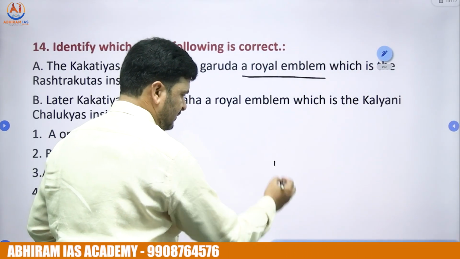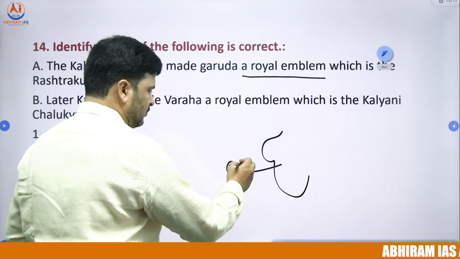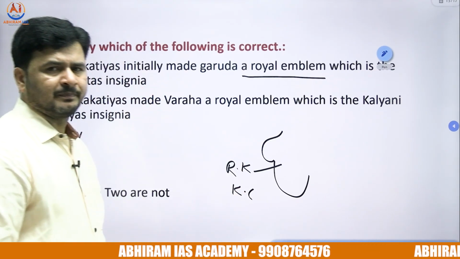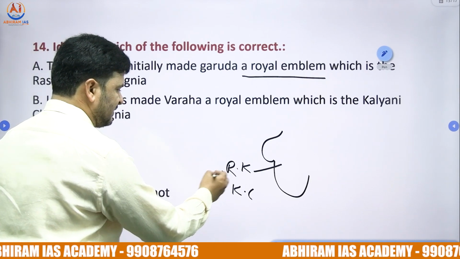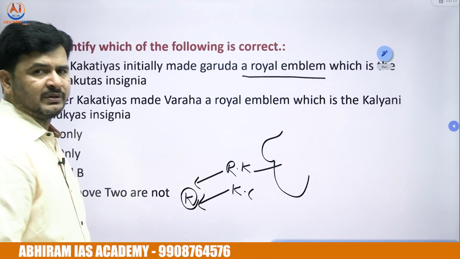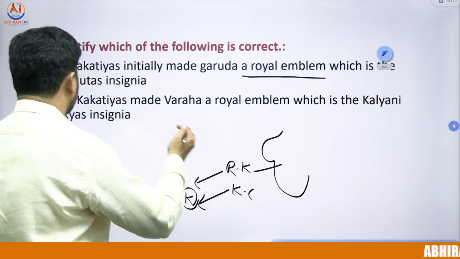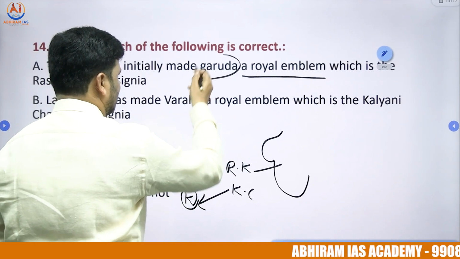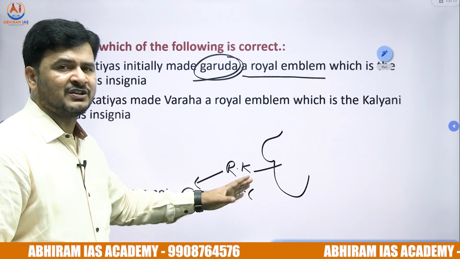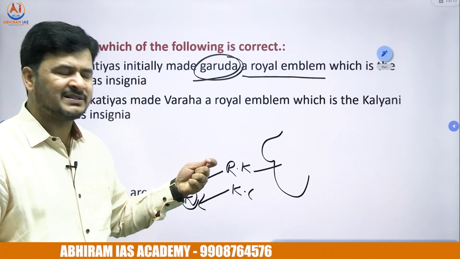As I was telling, we wrote earlier that in the early medieval age the Deccan was ruled by the Rashtrakutas, and after their decline the Kalyani Chalukyas ruled. So the Kakatiyas were feudatories of the Rashtrakutas and also feudatories of the Kalyani Chalukyas. When the Kakatiyas were feudatories of the Rashtrakutas, they took Garuda as their royal emblem, because Garuda was the royal emblem of the Rashtrakutas, whether you call it royal emblem or royal insignia.